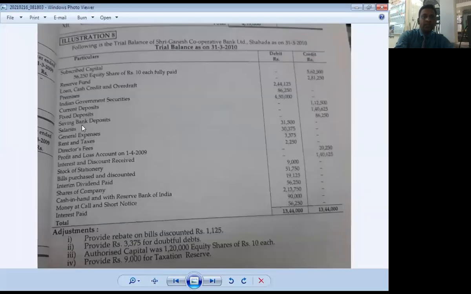current deposit account, fixed deposit account, and saving bank deposit. All these three items are transferred in schedule number 3, that is deposits.